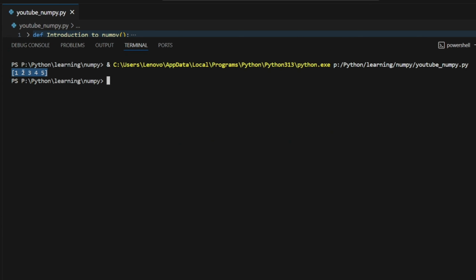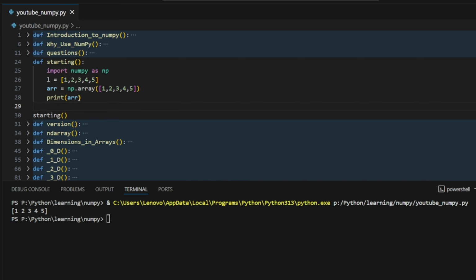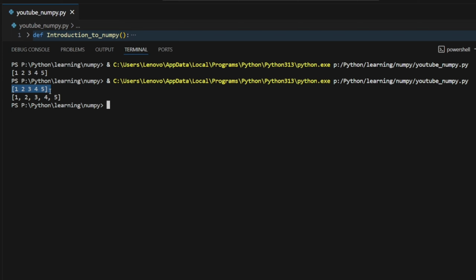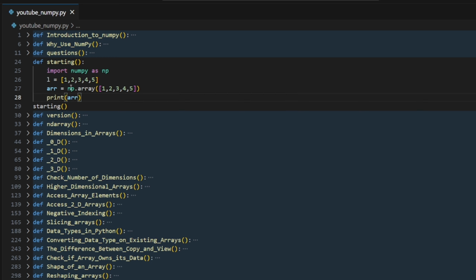So what did we get? It's a list, right? But please concentrate: is there a comma in between? Now I'm going to create a list which is the same, copy and paste it over here, and print the list. Now let's see the difference. Can you see it? The first one is the array, and the second one is a list. Got the point? So this is how we create a Numpy array. It's the starting one, and the basic one you have to learn.